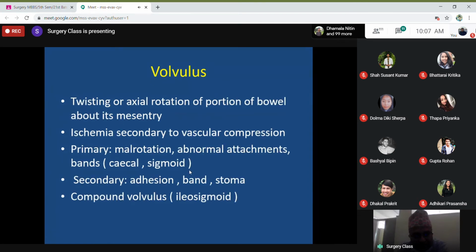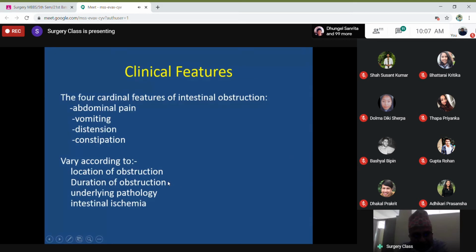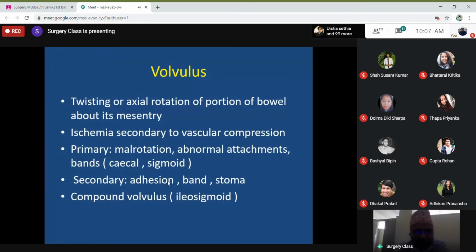Then another concept: volvulus. I'll briefly describe what volvulus is, which is actually the pathophysiology. It is twisting or axial rotation of a part of the bowel around its mesentery or around its blood vessel. Mainly in volvulus, the first event that occurs is compromise of the blood vessel supplying that part of the bowel, so there is vascular compression followed by ischemia.